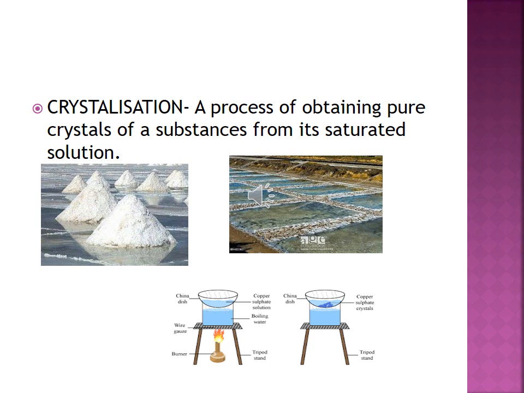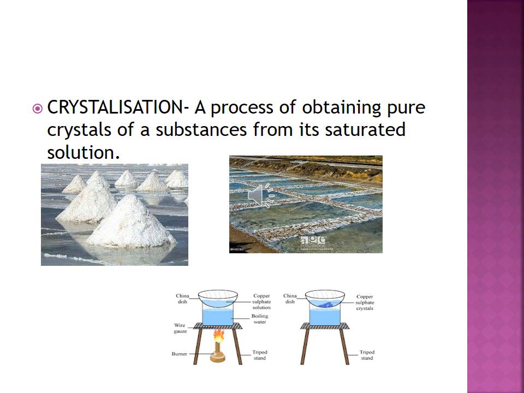Filter the solution to remove the insoluble impurities and collect the filtrate in a china dish, or you can see another dish. Allow the solution to cool slowly. They take that container.